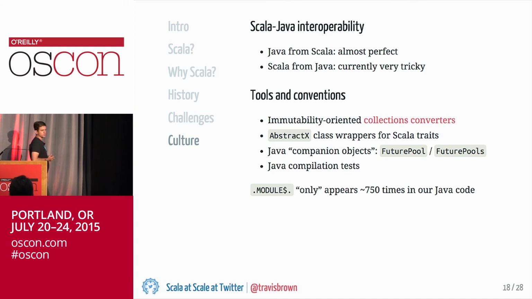So this is something we've been pushing for over the past few months, is to put together a set of conventions and recommendations for the core Scala libraries so that they can be used from Java without a lot of these workarounds.